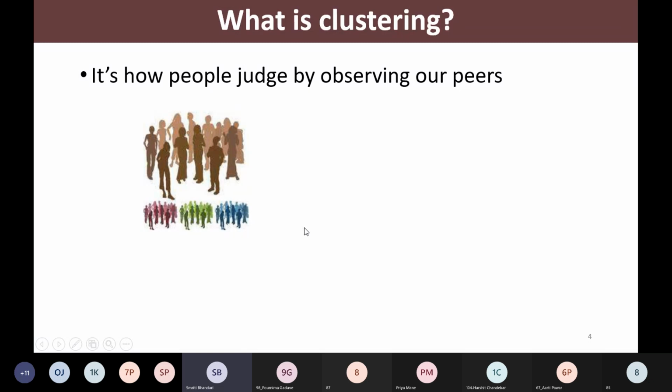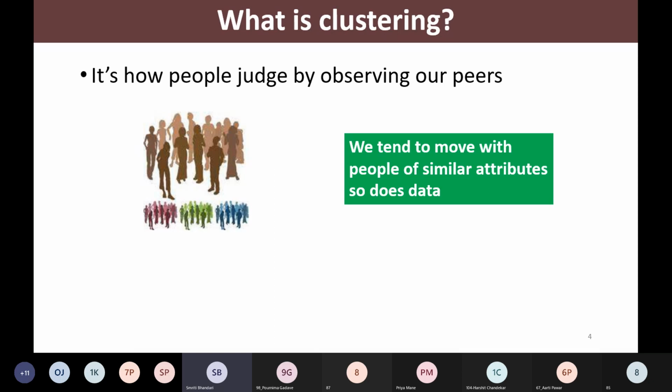So we tend to move with people of similar attributes or similar interests. So does data. If you are provided with data, then this data also tends to move with similar kinds of data.